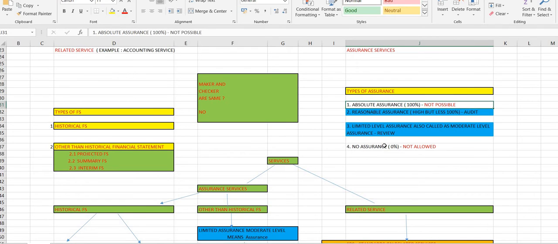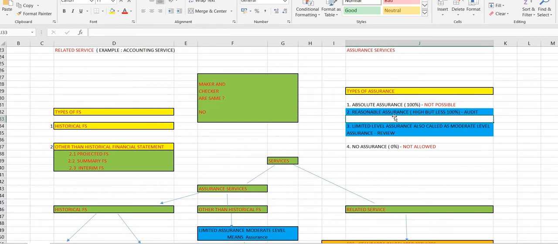Types of assurance is very simple. First is absolute, last is no. So absolute assurance is what? Not possible. As I said, absolute assurance, 100% assurance, you cannot give as an auditor. So that is not possible. Same way, no assurance, 0% assurance, is not allowed. You cannot go for an audit and say you did zero assurance. So this is also out of the picture.